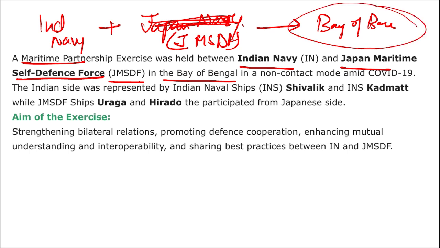From the Indian side it was INS Shivalik and INS Kadmat that took part, and from the Japan side it was Uraga and Hirado that participated.